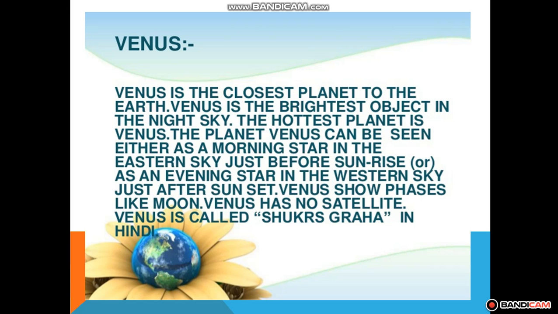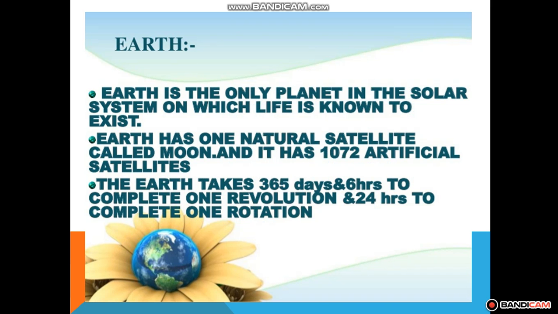Now next we have the most important planet, that is Earth. Earth is the only planet in the solar system on which life is known to exist. Earth has one natural satellite called the Moon and it has 1072 artificial satellites. Earth takes 365 days and 6 hours to complete one revolution and 24 hours to complete one rotation. 24 hours में वो एक rotation complete करता है, due to which day and night take place. और complete revolution period क्या है उसका, 365 days means 1 year.